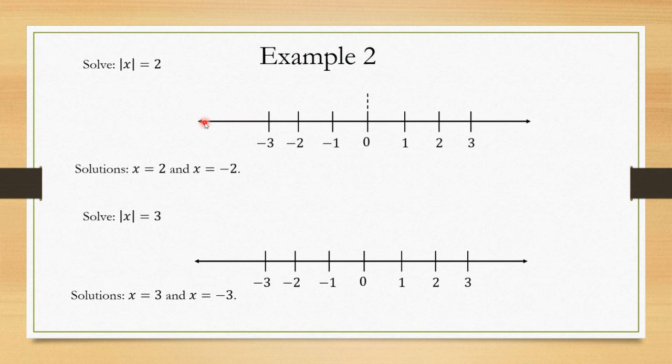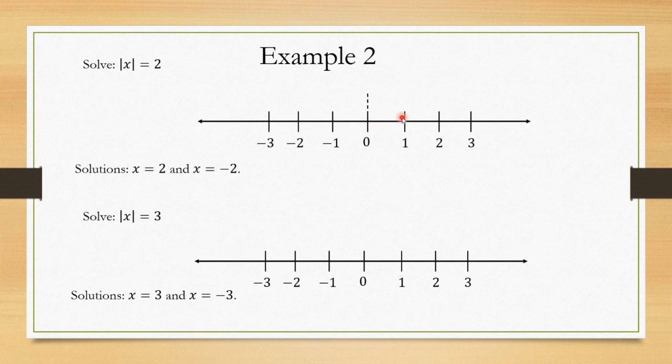For instance, if we have this equation, let's say |x| = 2, we want to solve it. Again, we want to find all numbers we could put in for x that make this equation true. That's what we want to do, right? In other words, we want all numbers whose absolute value is 2, meaning all numbers whose distance from 0 along the number line is 2.